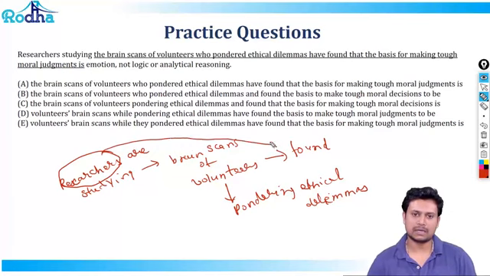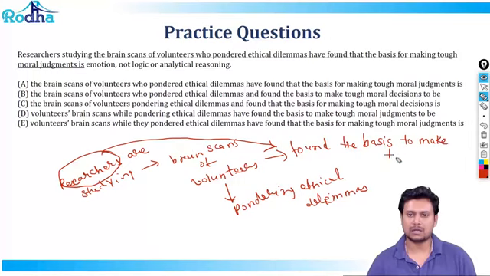so that's my link here, have found that the basis to make tough decisions.